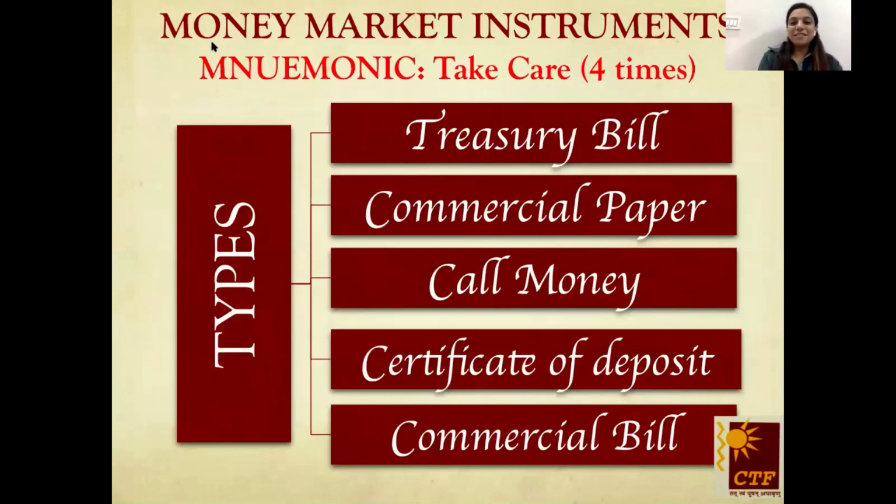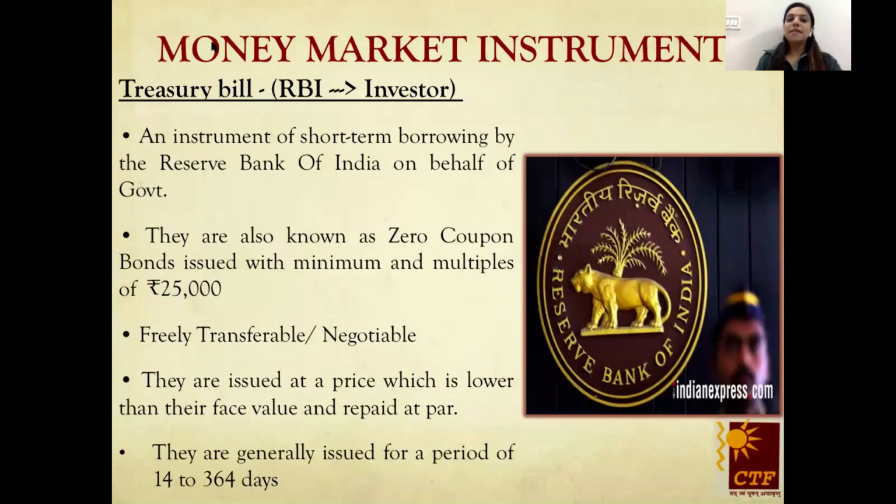So, these are the types of money market instruments: treasury bill, commercial paper, call money, certificate of deposit, and commercial bill. Let's come to the first part, that is treasury bill. Treasury bill is actually issued by RBI. You can see before the arrow, issued by RBI to the investor. Investor means any participant which we have discussed in the money market features.